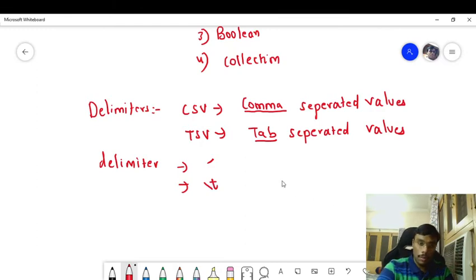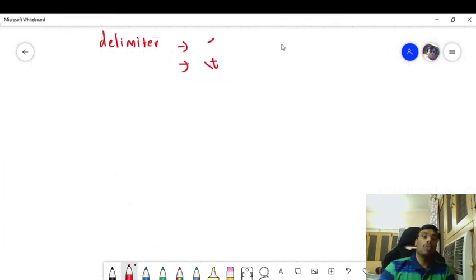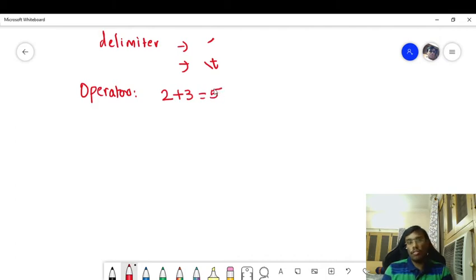And apart from delimiters, there is a last token in Python programming language known as operators. What are operators? Operators are the constructs which are used to manipulate the value of the operands. In layman language, if you are doing an addition of 2 and 3 to get a result of 5, you are manipulating the values of these operands.